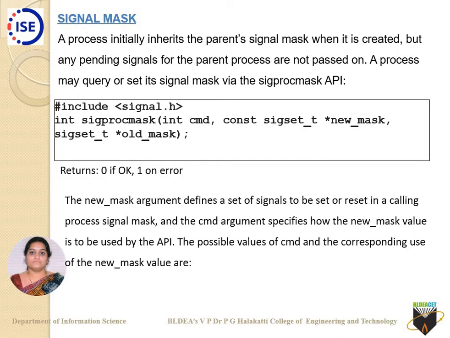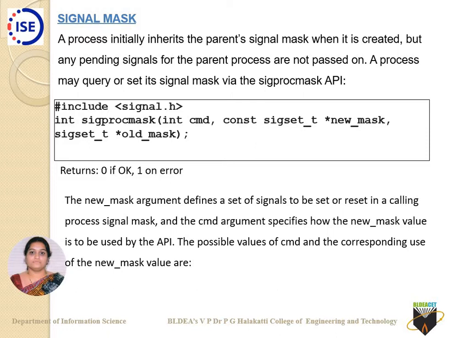A process inherits the parent's signal mask whenever it is created. But if any pending signals exist for the parent process, those are not inherited by the child process. A process may query or set its signal mask via the API called sigprocmask. So what is this sigprocmask API?